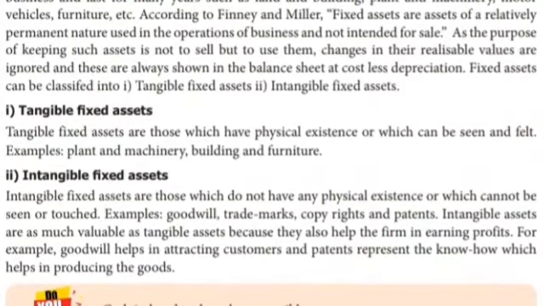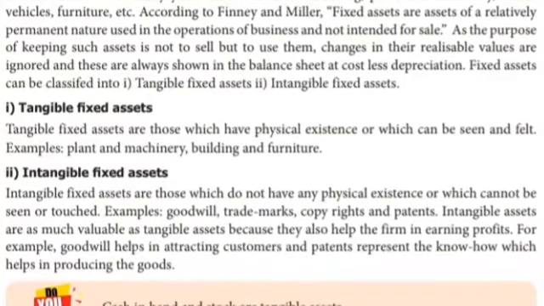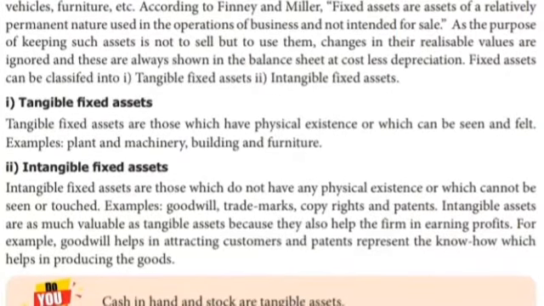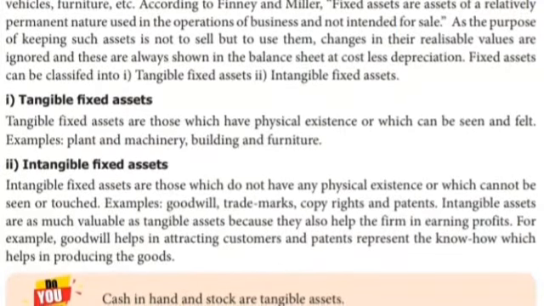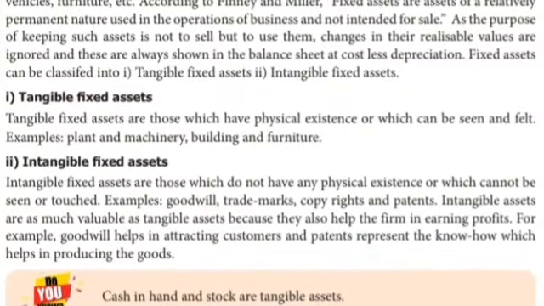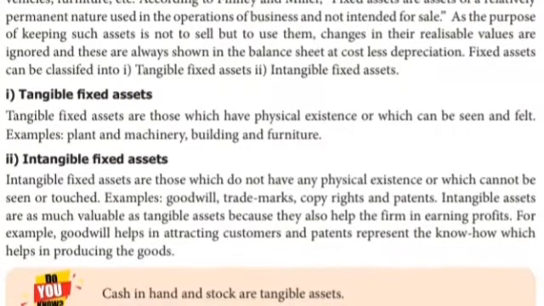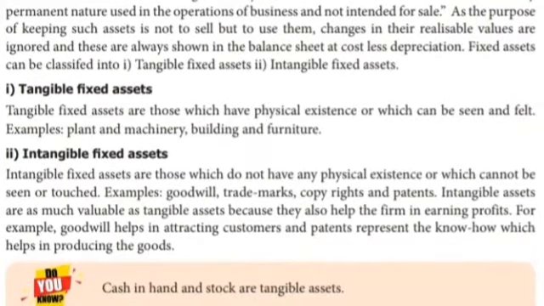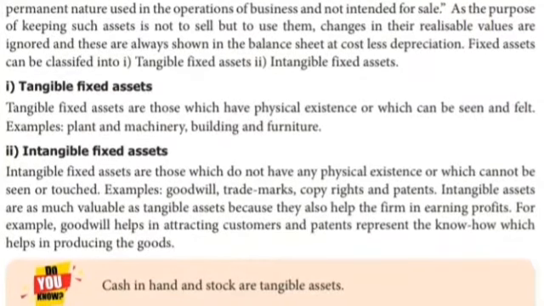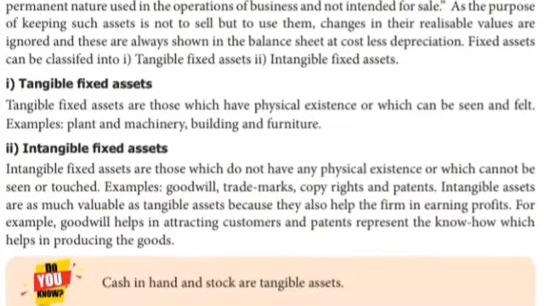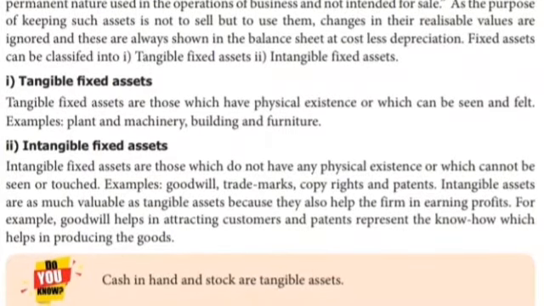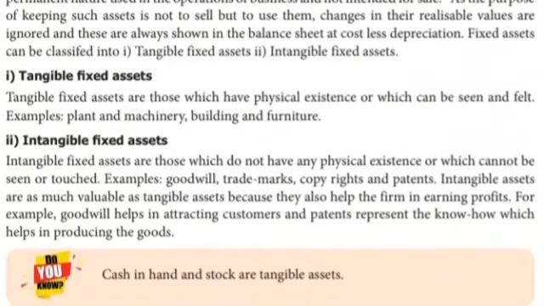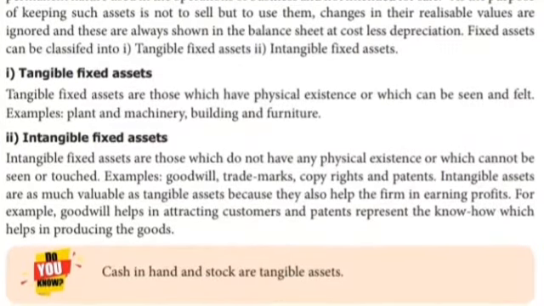Fixed assets can be classified into tangible fixed assets and intangible fixed assets. What is tangible and what is intangible? Tangible fixed assets are those which have physical existence and can be seen and touched. Examples: plant and machinery, building and furniture. Tangible we can see. But intangible means we can't see. Intangible fixed assets are those which do not have any physical existence and cannot be seen or touched.